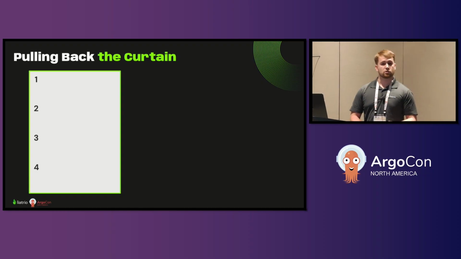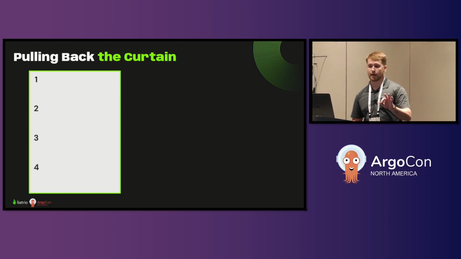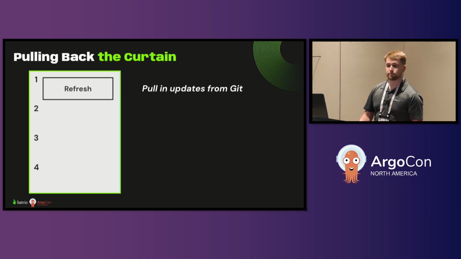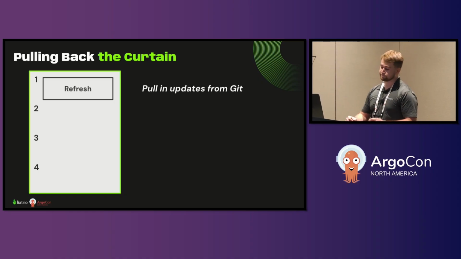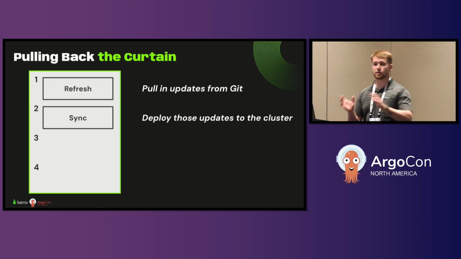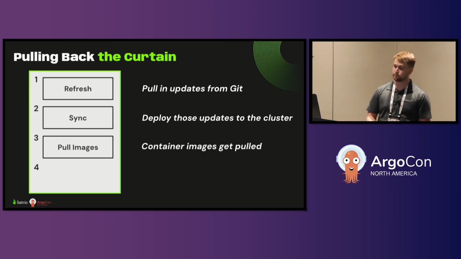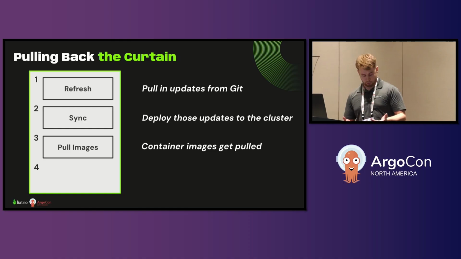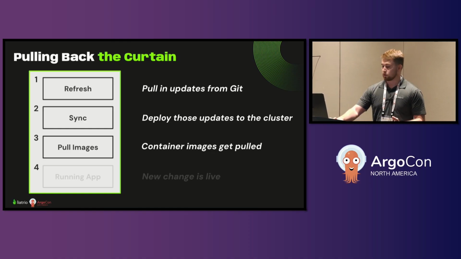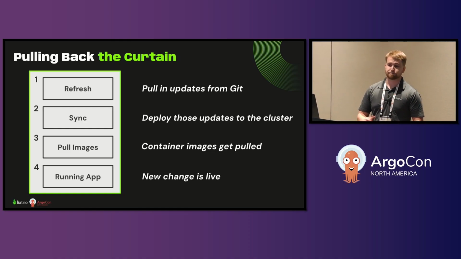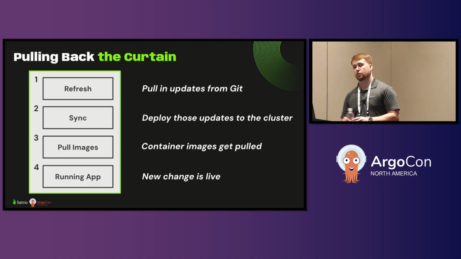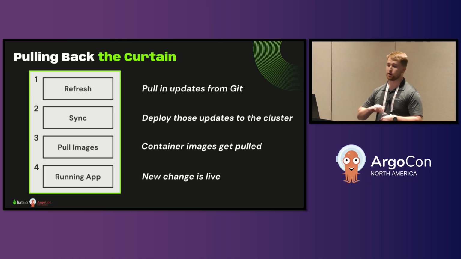So when Argo makes changes to our cluster, there are typically three things that need to happen. First, there's the refresh. That's when it pulls in new updates from Git. Then there's the sync. That's when it deploys those updates to the cluster. Then any new container images need to get pulled. And then once all those are done, pending no unrelated errors, our application will be running and up to date. So let's talk about how those failure modes from a moment ago affect this process.